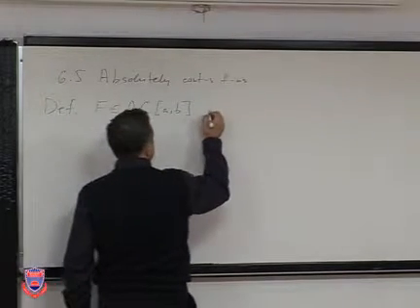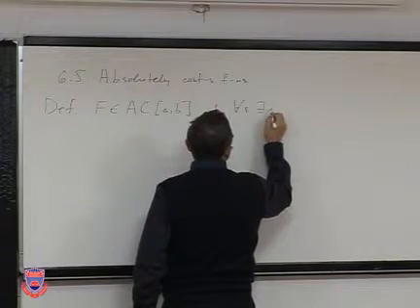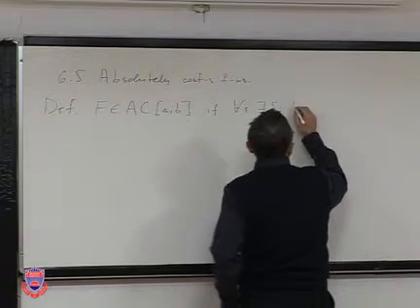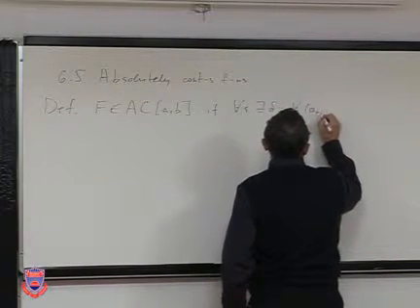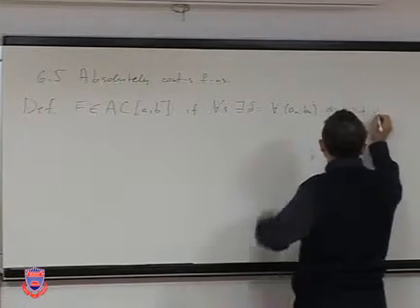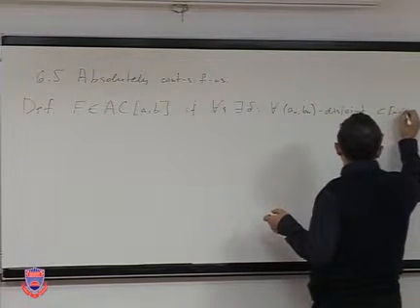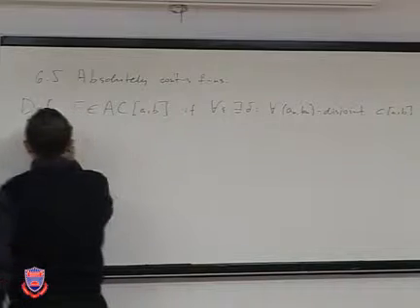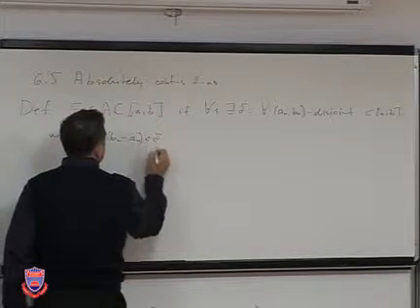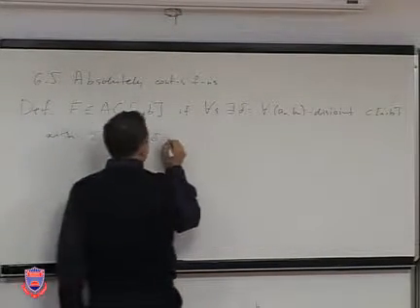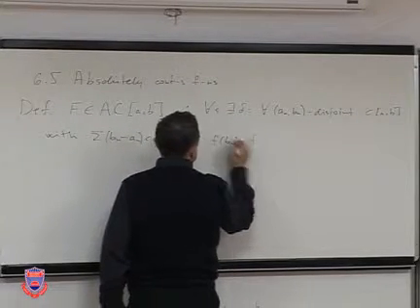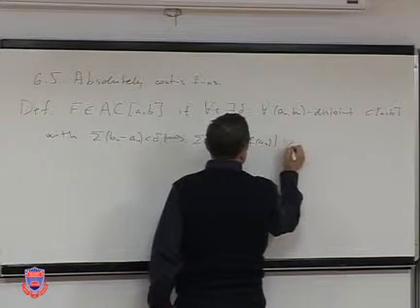By definition, for any epsilon there exists delta such that for any collection of disjoint intervals (a_n, b_n), of course inside the interval AB, if the sum of lengths of the intervals, b_n minus a_n, is smaller than delta, it follows that the sum of |f(b_n) minus f(a_n)|, the increments, is smaller than epsilon.